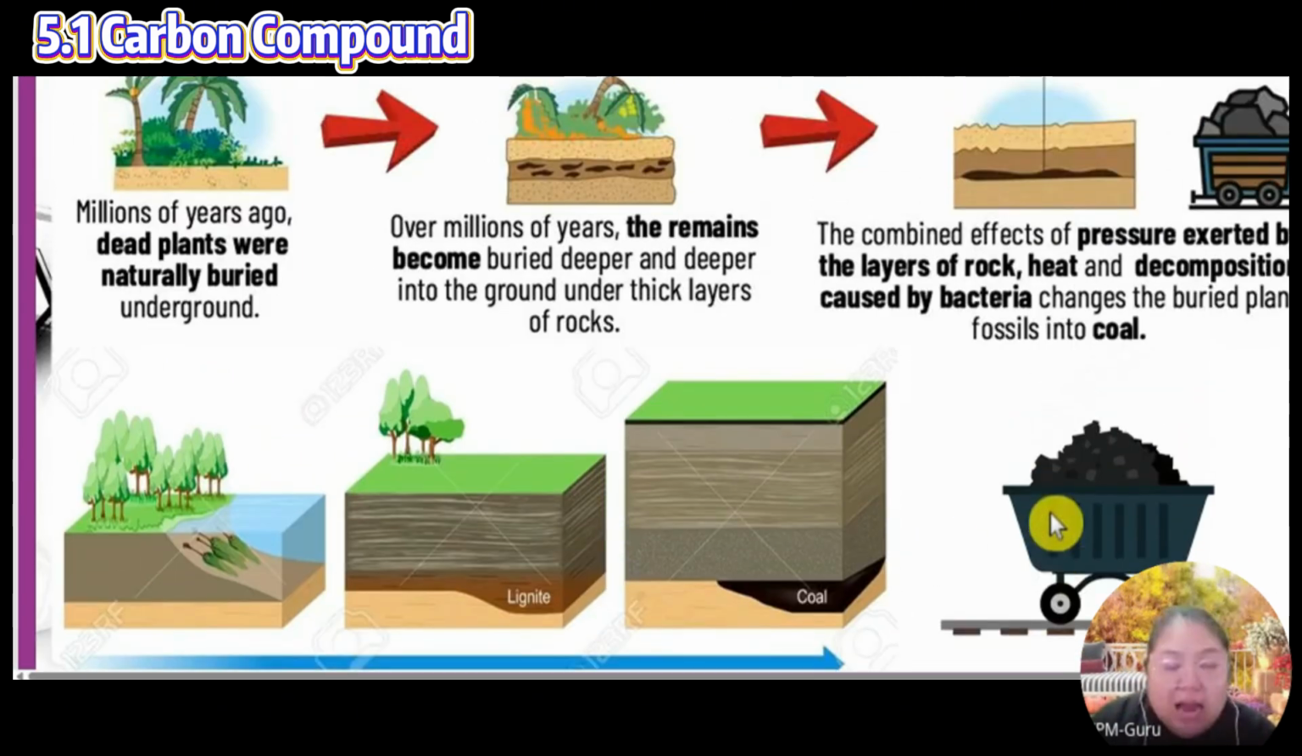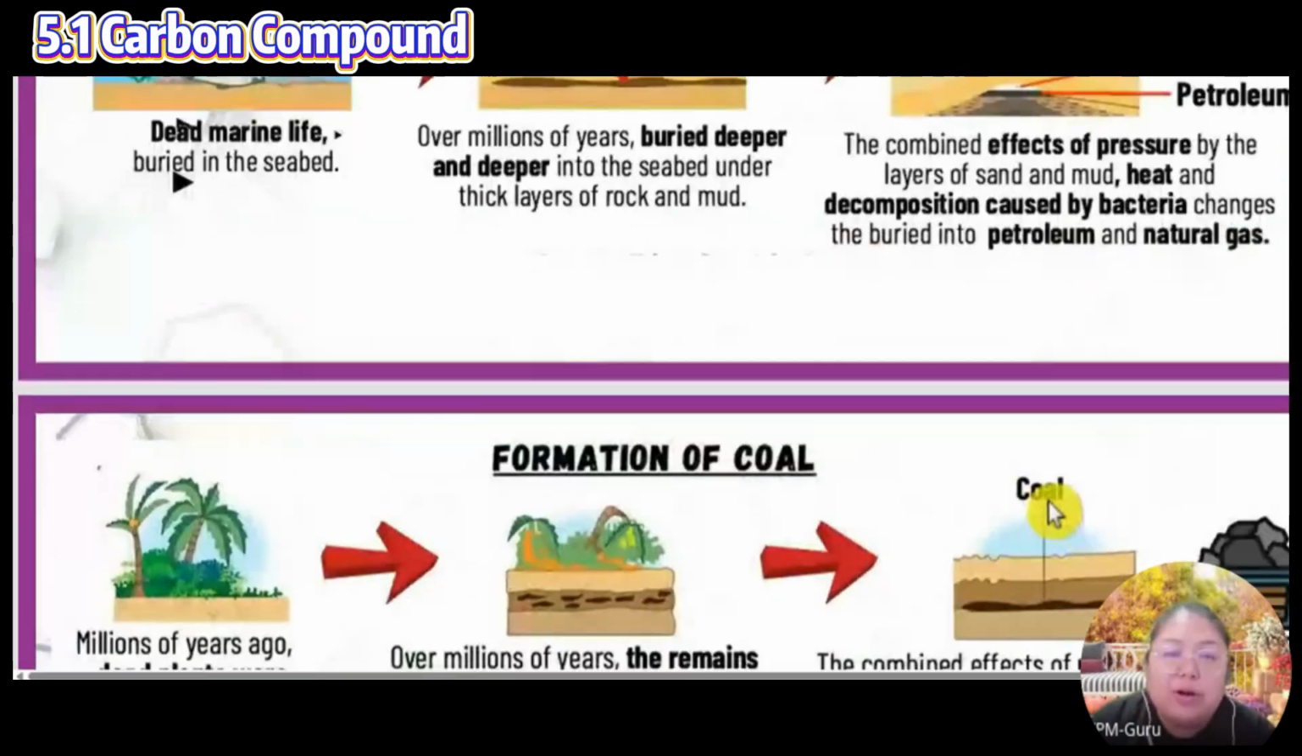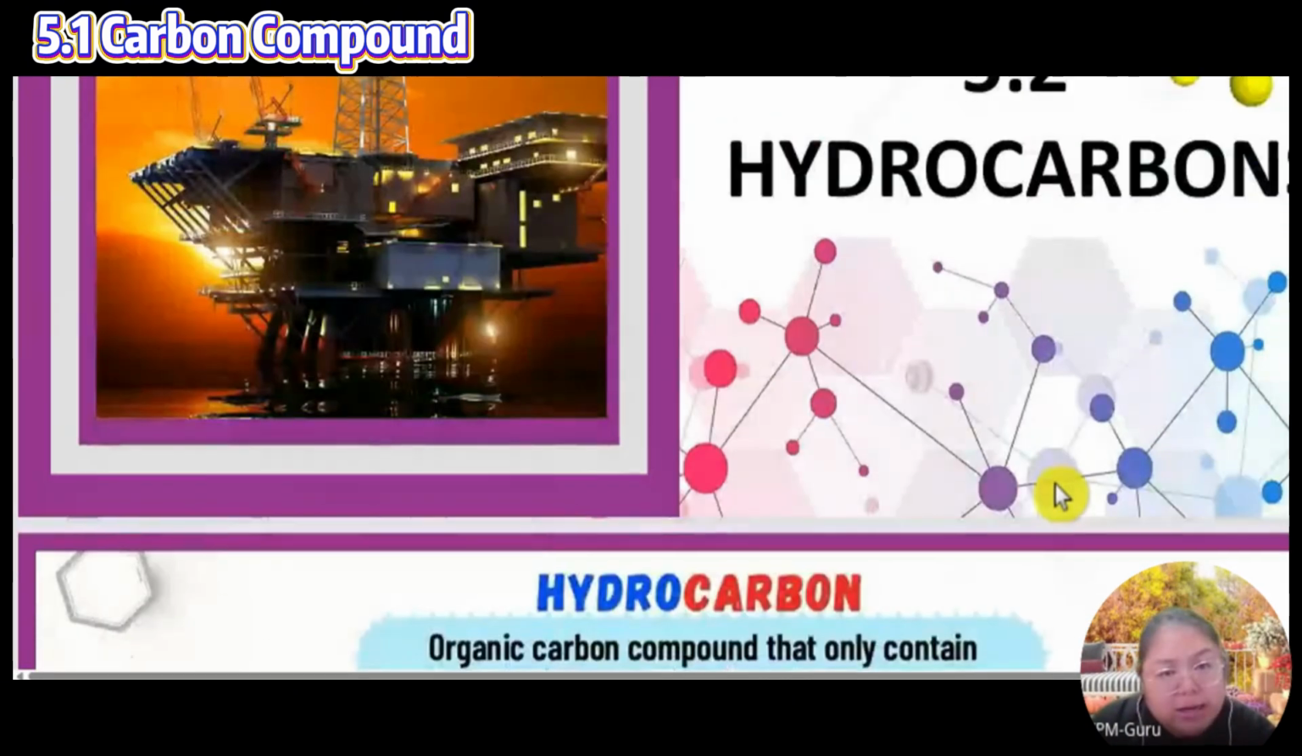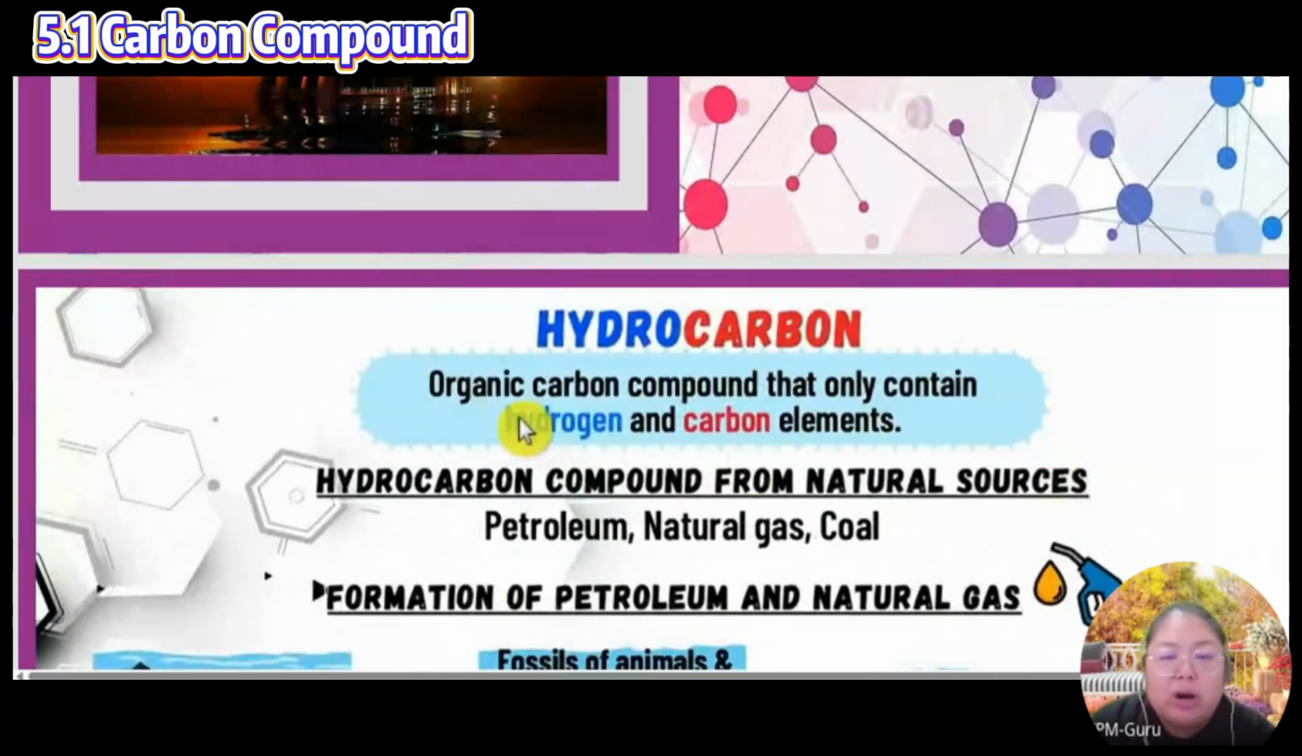Okay, there's hydrocarbon. Hydrocarbon, organic one. That means there's organic carbon and also the hydrogen element joined together. So hydrocarbon, remember, there's petroleum, natural gas, and charcoal. This one is a natural source.